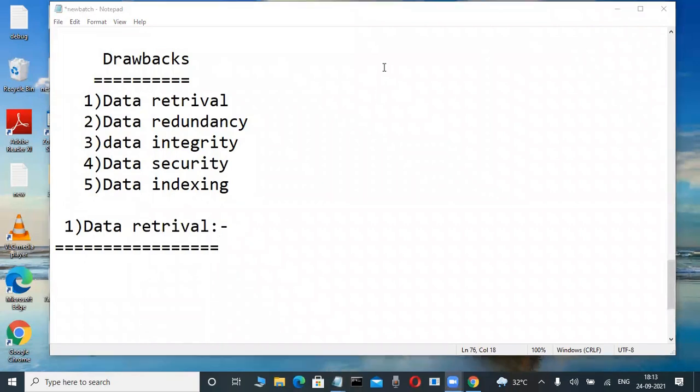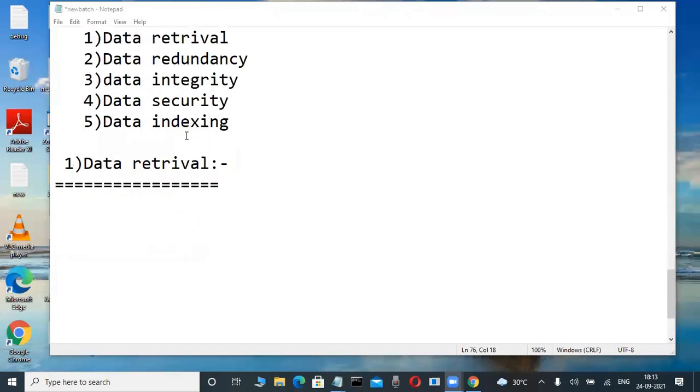Data retrieval. Secondary storage means hard disk. Okay, data retrieval. Now concentrate here.